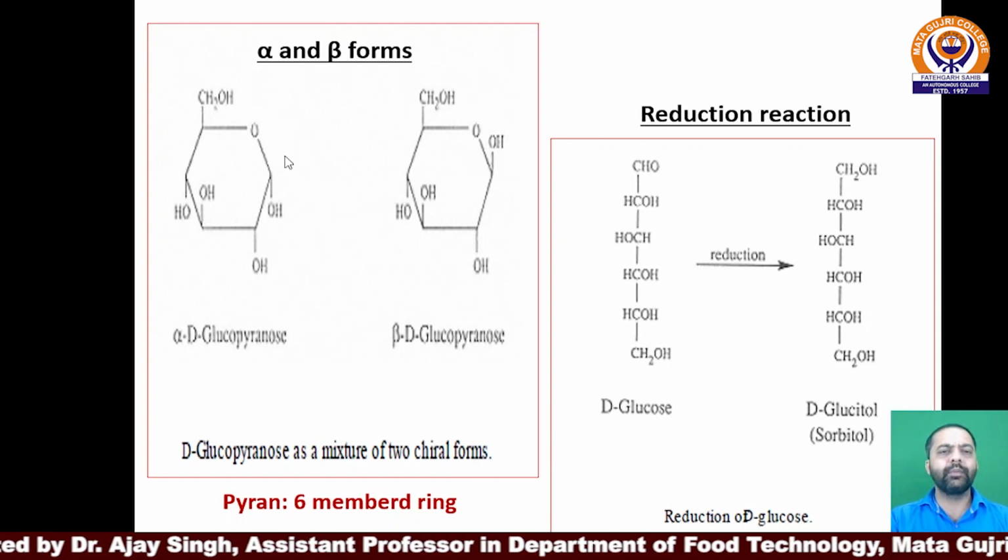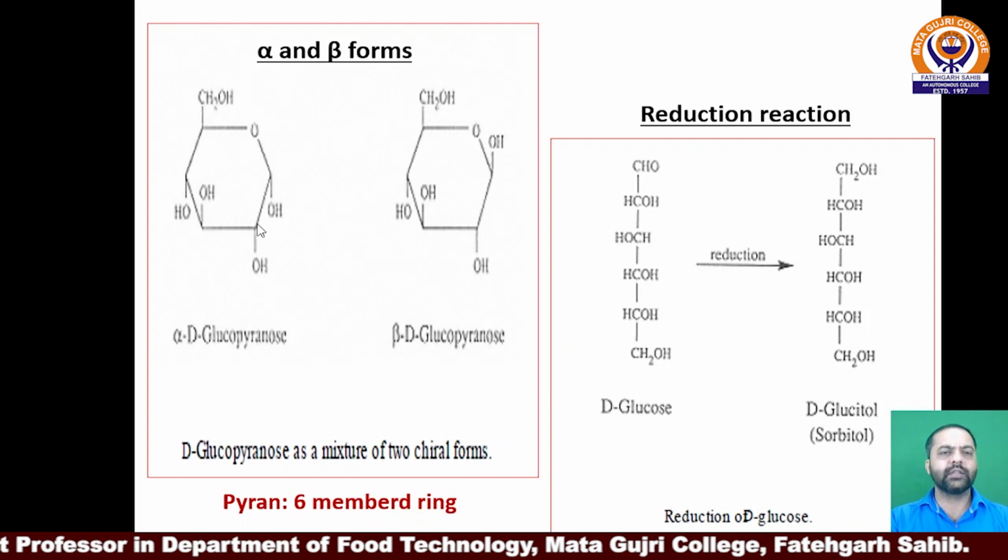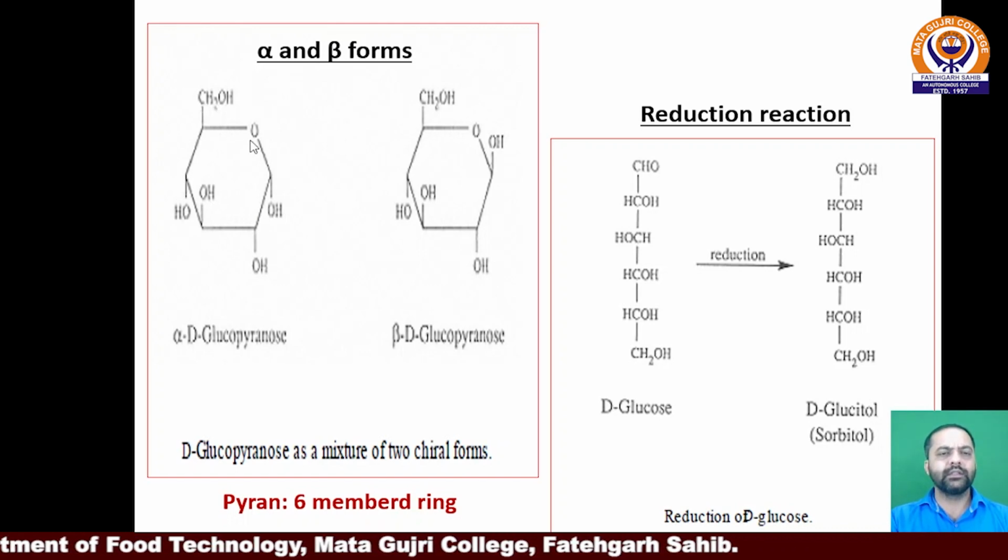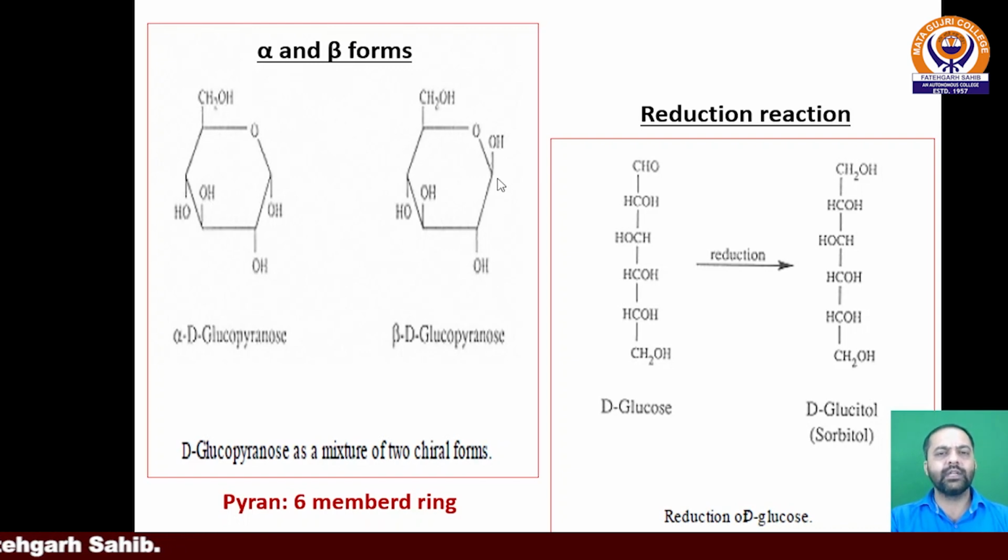Glucose has its representing formula and exists in alpha and beta forms, as represented here by H and OH. This one is the first carbon atom, second, third, fourth, fifth and sixth. This is the cyclic structure where the alpha form exists, but when it's represented through the beta form structure, the H and OH are interchanged.